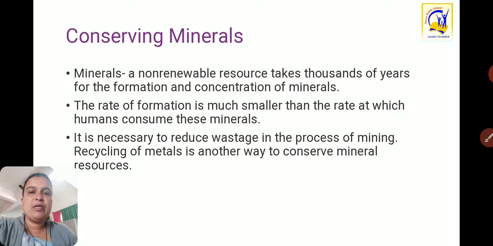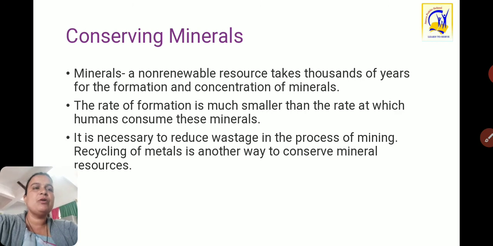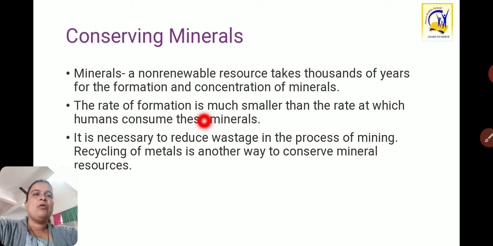Human population is rising, the development process is rising, a lot of industries have come into existence, as well as a lot of construction work. For that reason minerals are required in large amounts, and transportation too, the number of vehicles is rising.